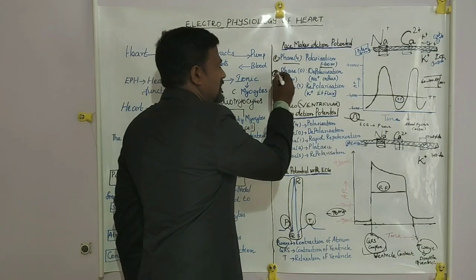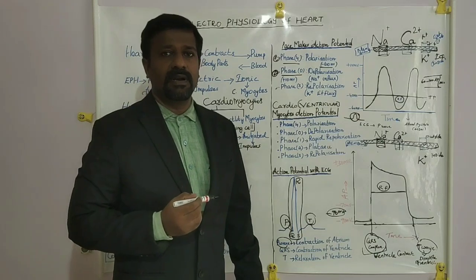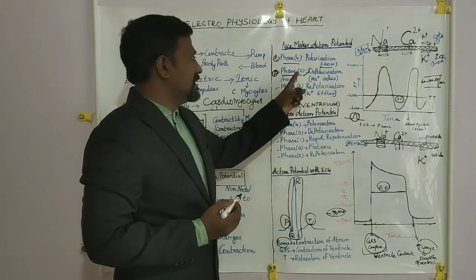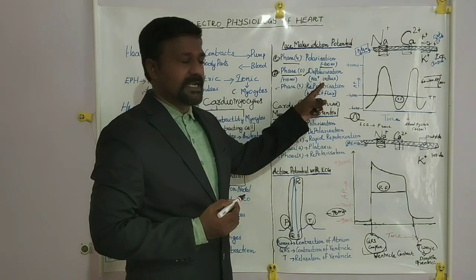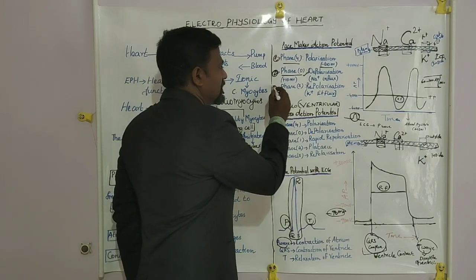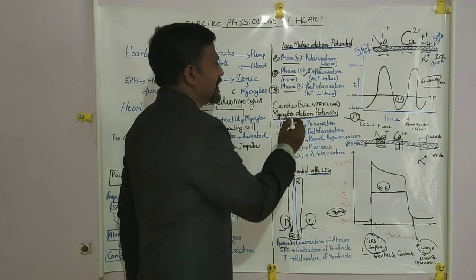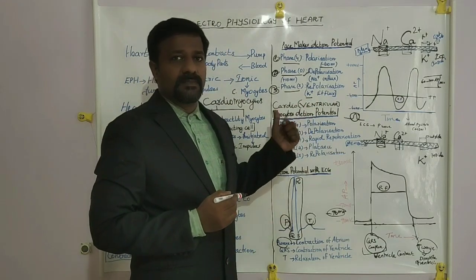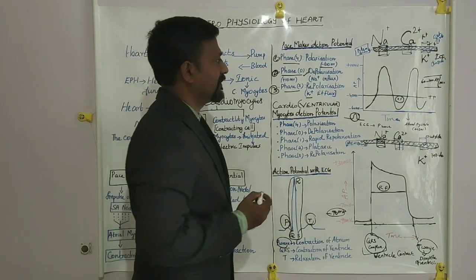The second phase is phase 0, that is depolarization. In this phase 0, the sodium ions enter inside the membranes. The third phase is phase 3, repolarization. In this phase, potassium ions move from inside the membrane to the external membrane.